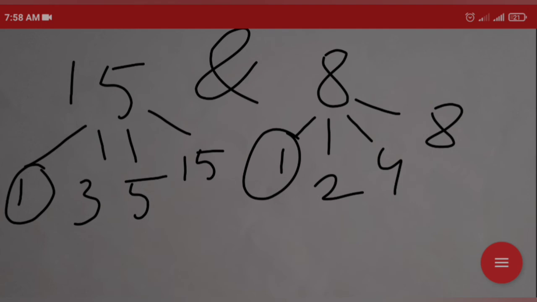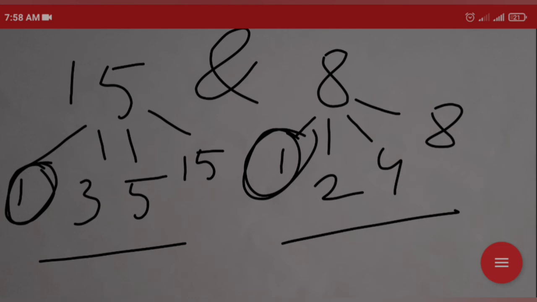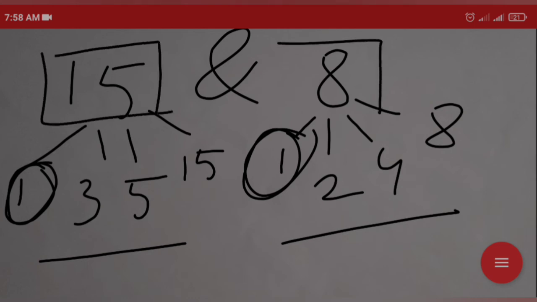Understood? In between these two numbers, there is only one common factor. So that is why these two numbers are coprime numbers. We can say coprime numbers are also known as relatively prime or mutually prime numbers.